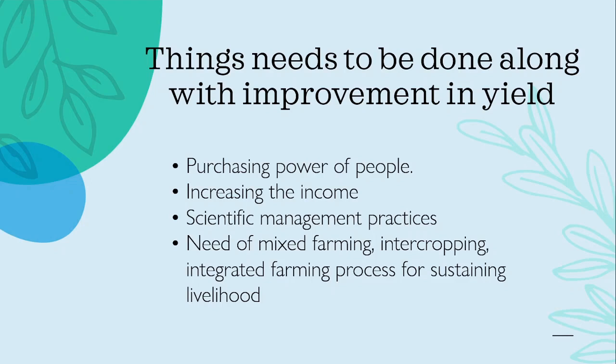So we need to increase the purchasing power of people. Then increase the income of farmers, so that they can use it for further improvements in their life. Then scientific management practices, to have better understanding and better farming practices. Then the need for mixed farming, intercropping, integrated farming, processes for sustaining livelihood. These are all efficient uses of farming. So in limited land also, food production can improve rapidly.